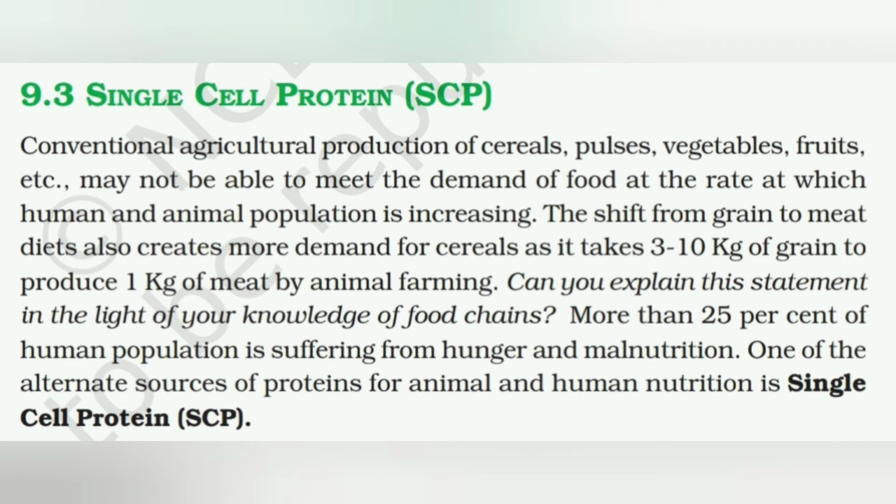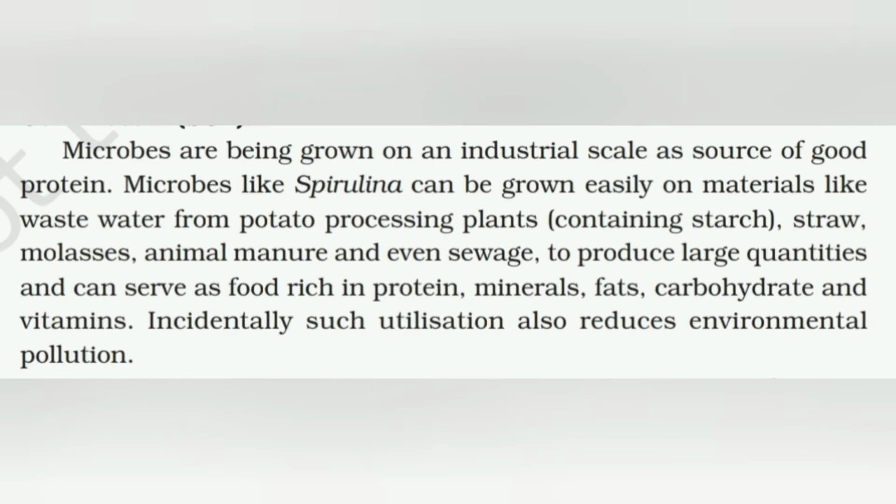One of the alternate sources of protein for animal and human nutrition is single cell protein, SCP, that is, growing the cells and consuming the cells that are rich in protein. Let us see how they are produced and how they are beneficial. Microbes are being grown on an industrial scale as a source of good protein.